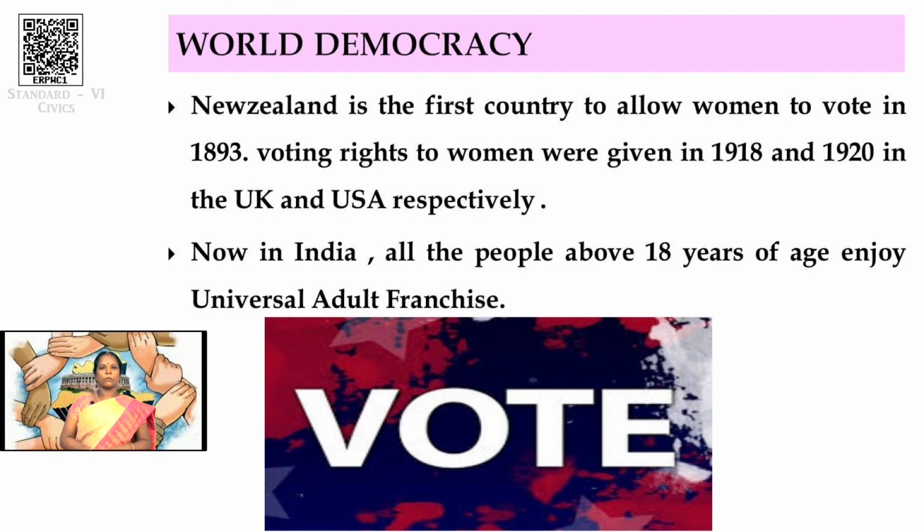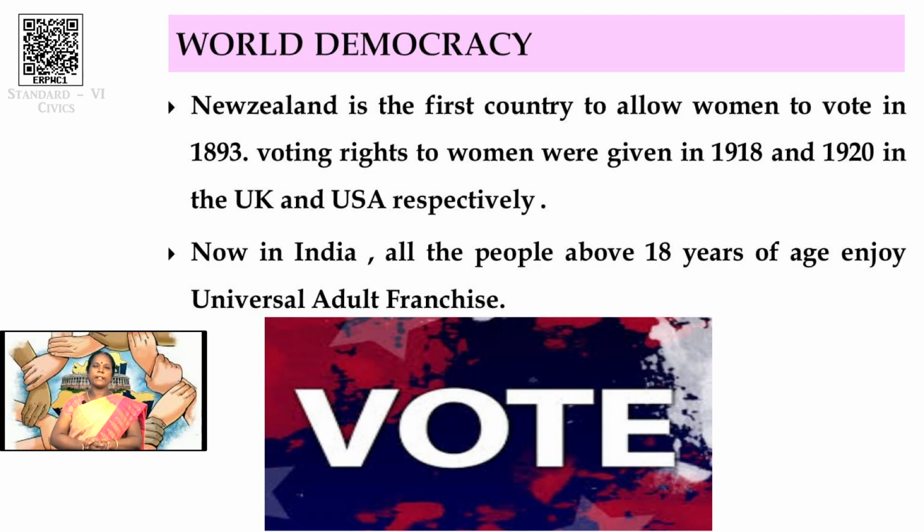Okay, listen, now we are going to discuss world democracy. New Zealand is the first country to allow women to vote in an election, in 1893. Voting rights were given to women in the UK in 1918, and in 1920 the USA allowed women to vote in the election.